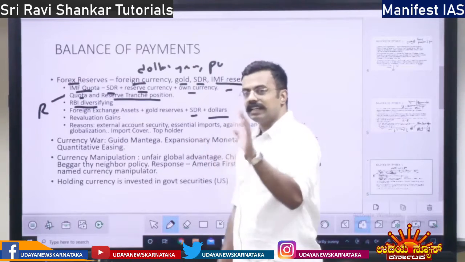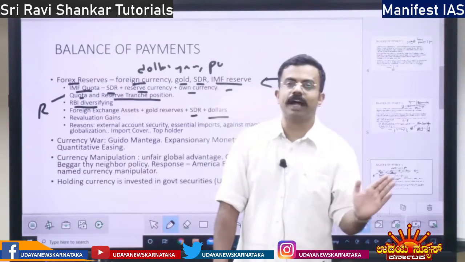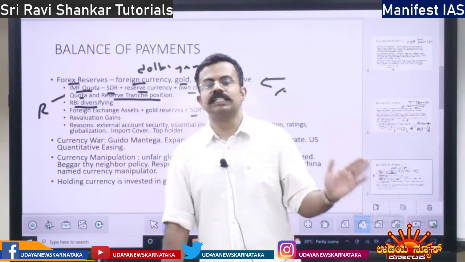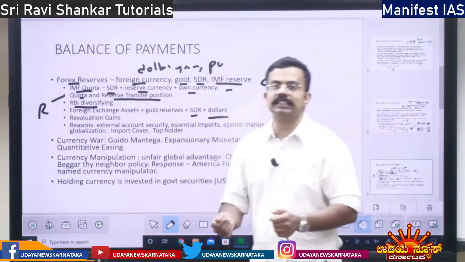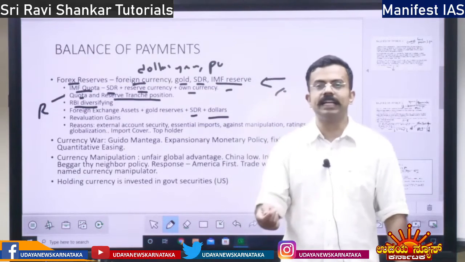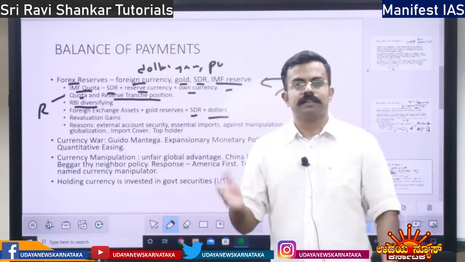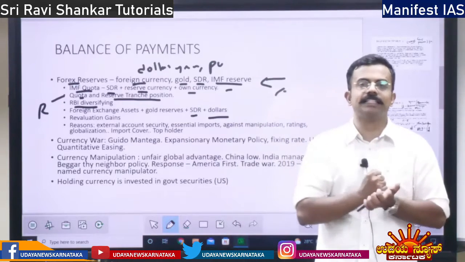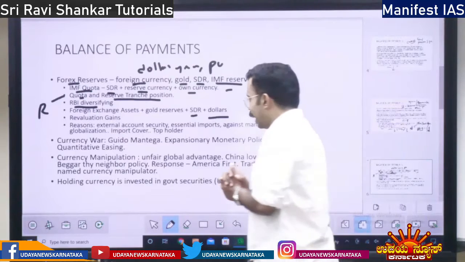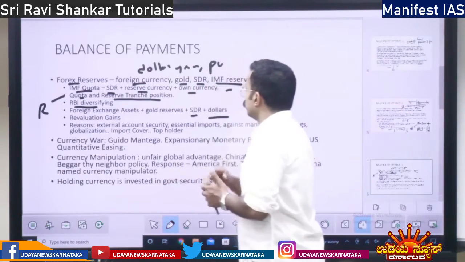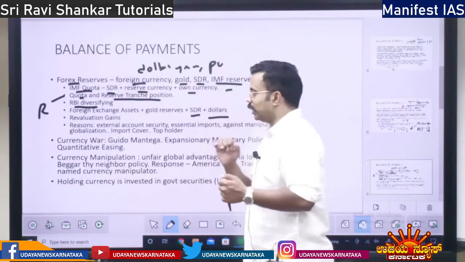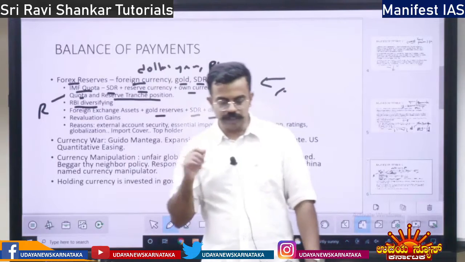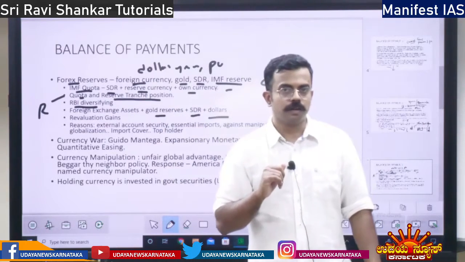Special drawing rights, just understand it as the currency of the IMF. Just like dollar is the currency of USA, SDR is the currency of IMF. It is not a fiat currency. You don't find any notes of SDR, right? There will be one document which says that India owns this much SDR. It will be signed and stamped by the IMF, right? So India holds SDR, that is India's Forex. India holds gold, this many kg of gold, that also forms the Forex.